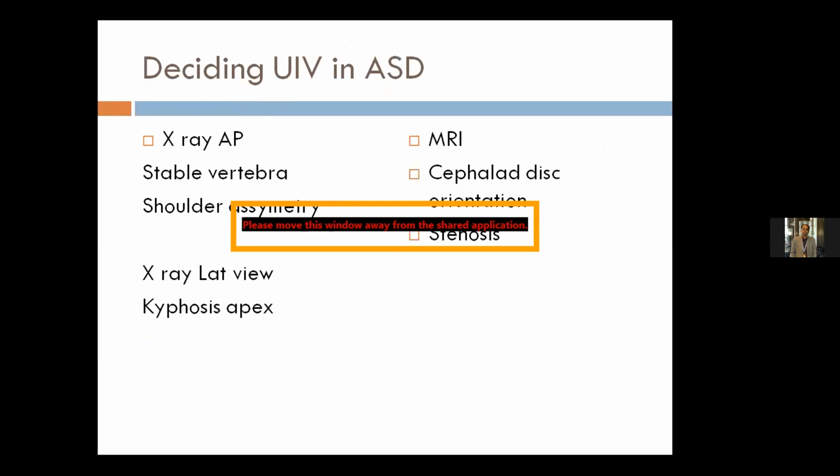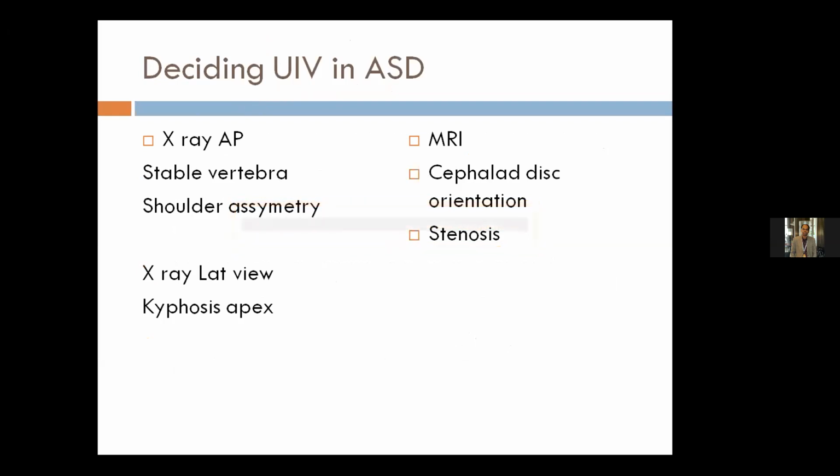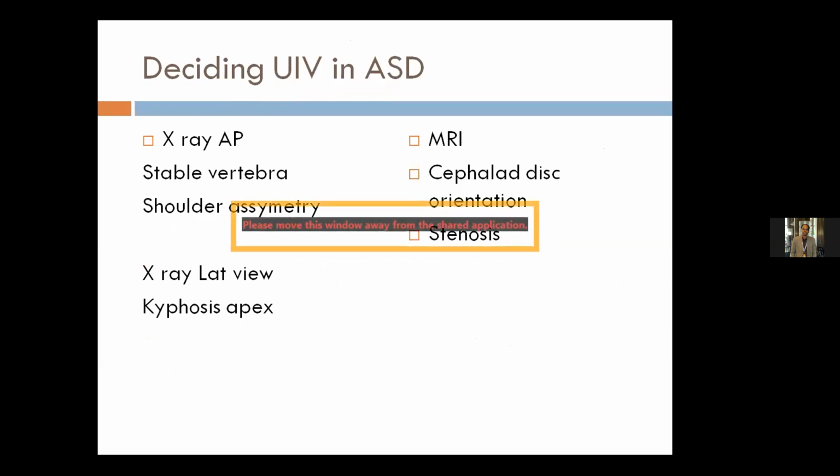So on AP X-ray, we look for the stable vertebra and the shoulder asymmetry. On lateral, we look for the apex of kyphosis, which we should avoid. We should go above the apex of kyphosis. And in MRI, we look for the cephalad disc orientation, degeneration, and stenosis above the selected upper instrumented vertebra. All these three things will help us in deciding the upper instrumented vertebral level.